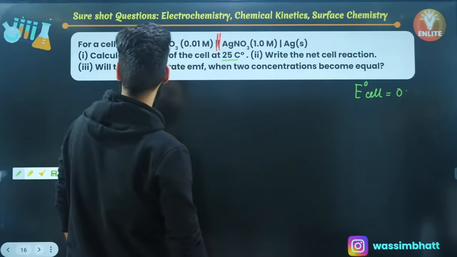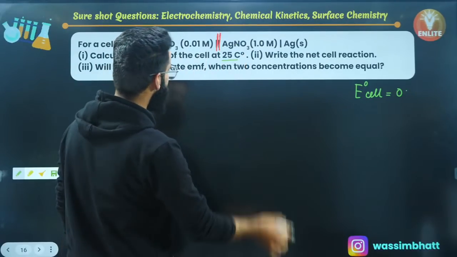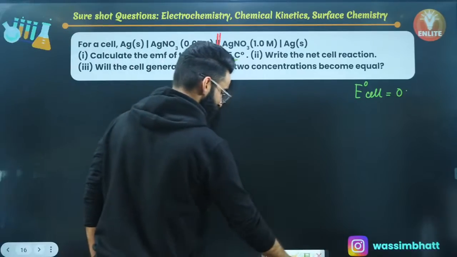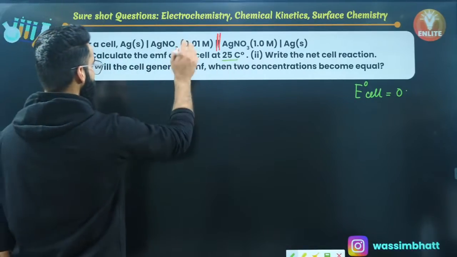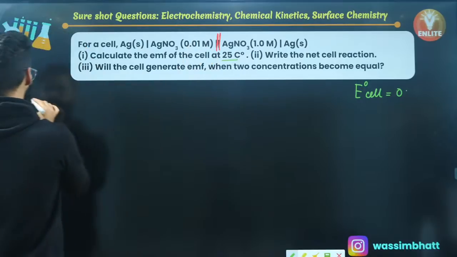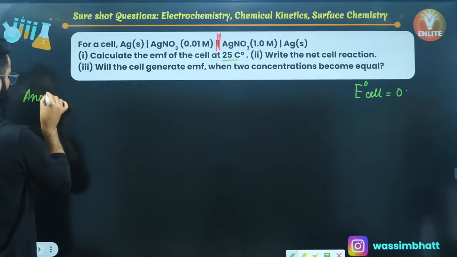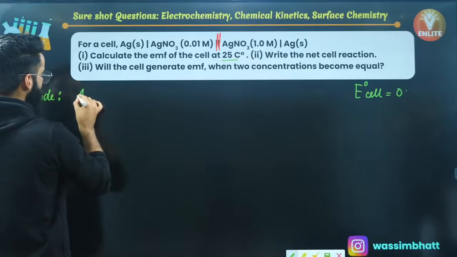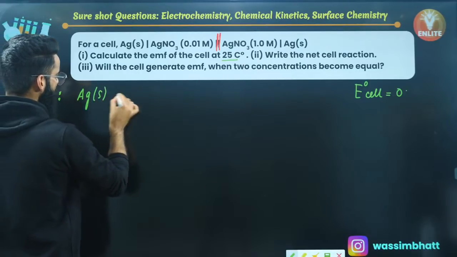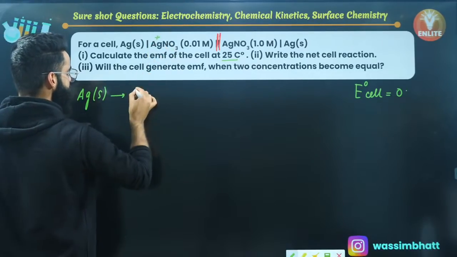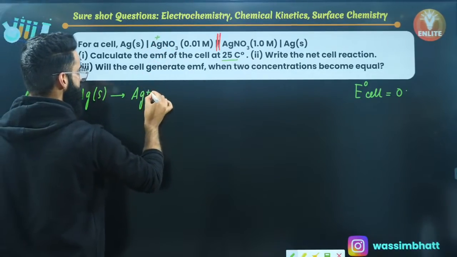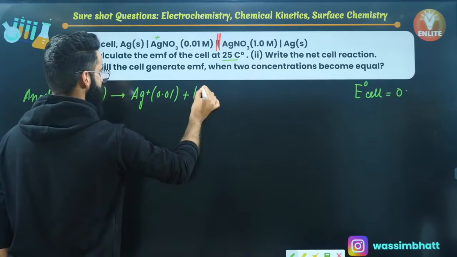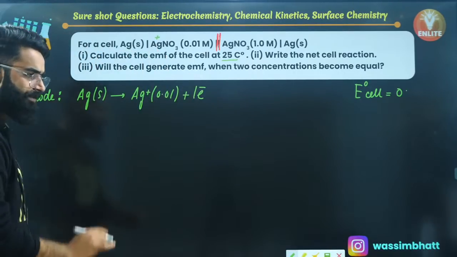First, calculate the EMF of the cell at 25 degrees centigrade, number one. Number two, write the net cell reaction. Number three, will the cell generate EMF when the two concentrations become equal? Have a look, people, how am I going to solve this question? First of all, this is your anode, right? At anode, oxidation takes place. Basically your Ag solid gets converted into Ag positive, whose concentration is 0.01 molar, plus 1 electron. This is the reaction which takes place at anode, right?